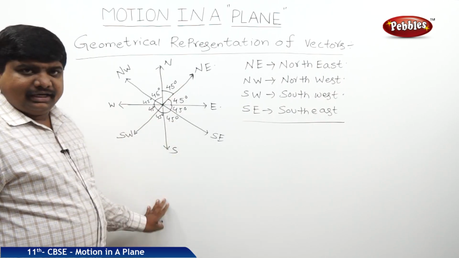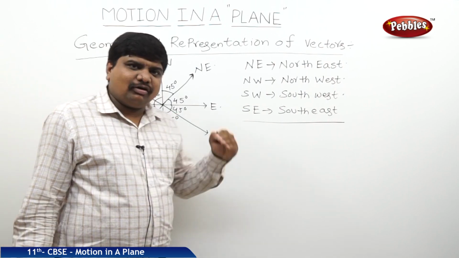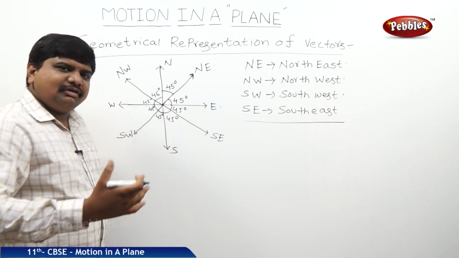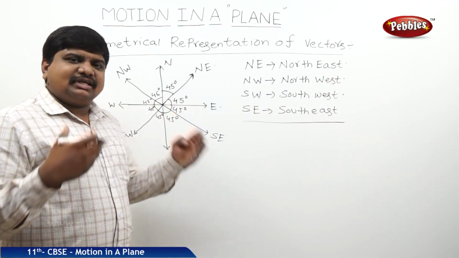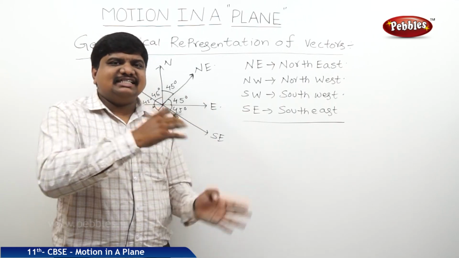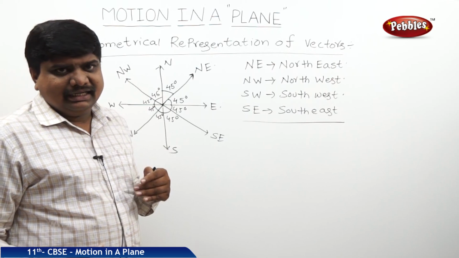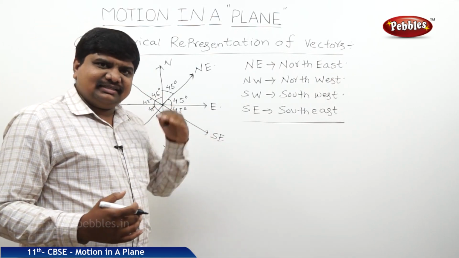So this is the way to represent the directions. Suppose you go to the meteorological branch. There they find out the direction of the wind coming towards a particular area. Clearly, at the time of the monsoon change, in the month of June or the end of May, there is a change in the wind direction and a change in the temperature.